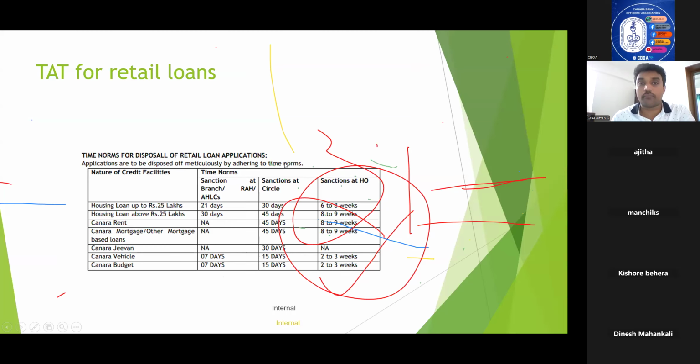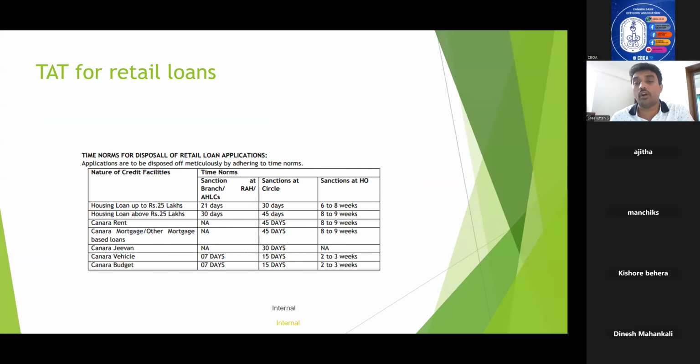TAT is turnaround time. As you all know, the bank has introduced turnaround time for all the loans. So you need to have an idea of the turnaround time stipulated by the bank for retail lending loans. This is one slide which you need to mug up from an examination point of view. I'll be sharing this PPT with all of you, so you can go through it at a later date.